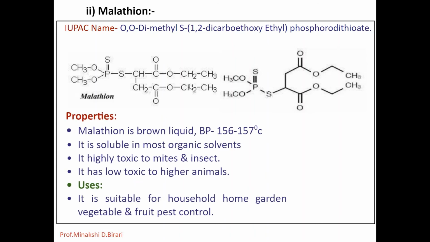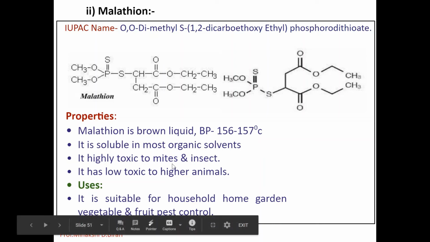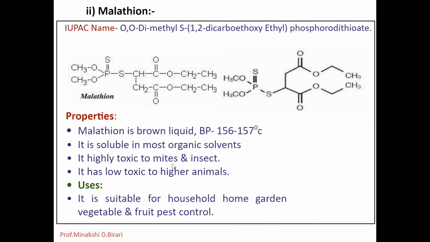What are the properties? Technical grade malathion is a brown liquid having boiling point 156 to 157 degrees Celsius at 0.7 mm of Hg. It is soluble in most organic solvents. It is highly toxic to mites and insects while being generally non-phytotoxic.